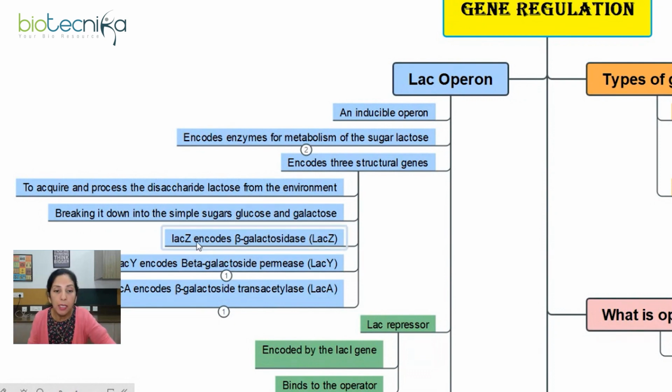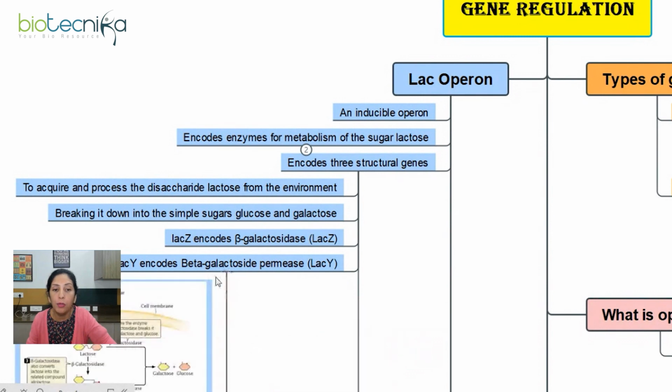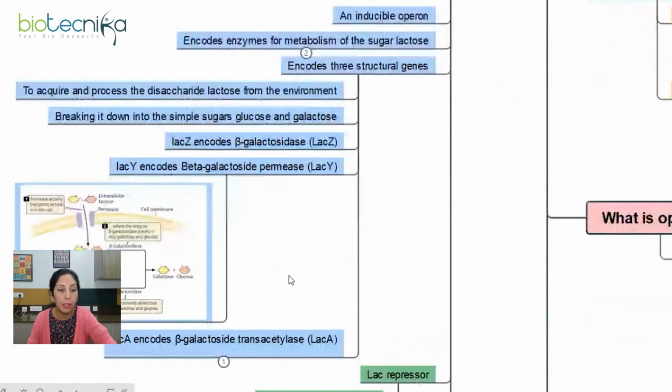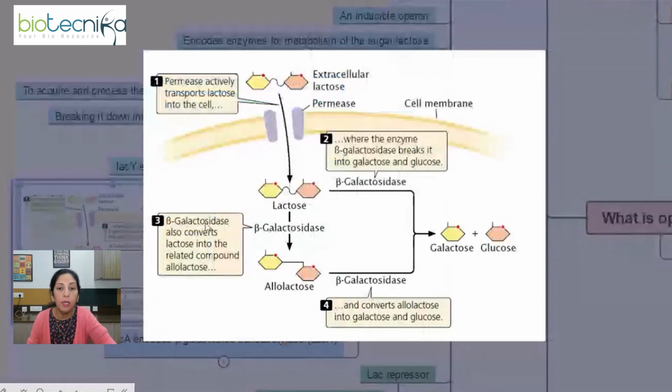Like we have seen in the diagram, there were three structural genes. So LAC-Z encodes beta-galactosidase. This is the main enzyme which will be produced from the LAC genes, which is responsible for breaking lactose into simple sugars. Then we have the LAC-Y gene. LAC-Y gene is responsible for producing beta-galactoside permease. Now, if you ask what is the role of beta-galactoside permease, let me tell you that this enzyme is a membrane protein, and this is responsible for transporting the lactose into the cell, right?